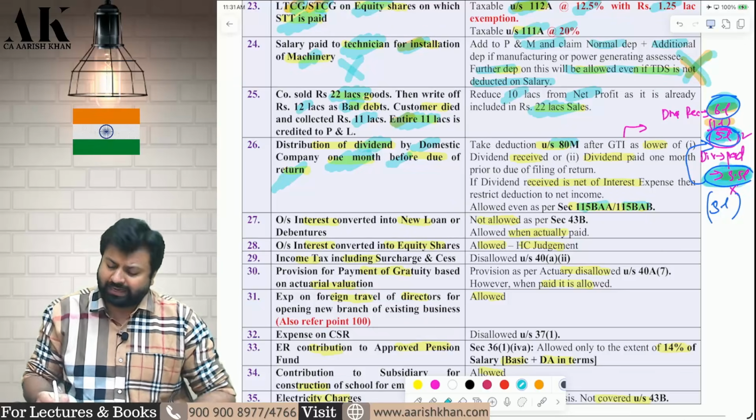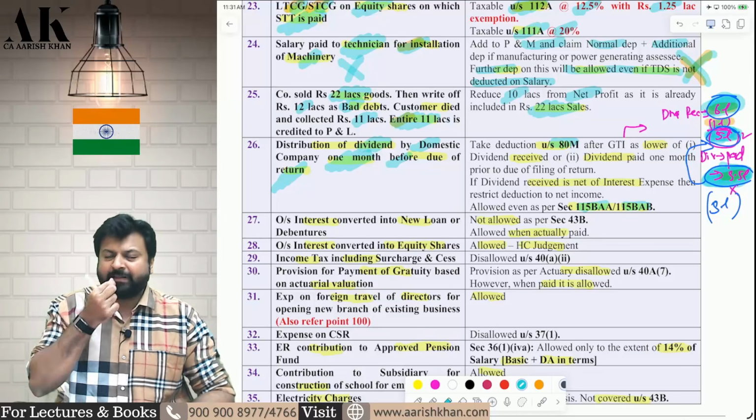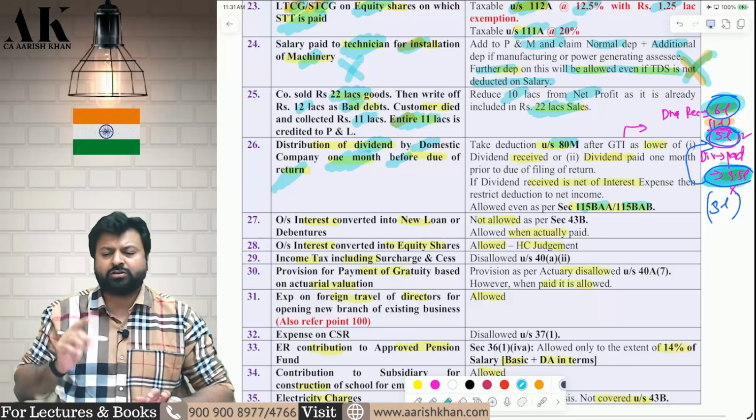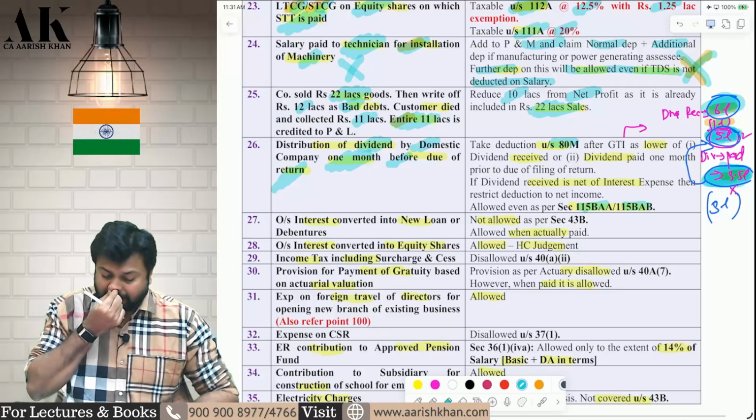Okay, try to do that. ICAI is comparing this with net dividend, and alternatively, they are saying that you can compare with gross dividend also. Whatever you want to write, you can write. It is your choice. But according to me, you can compare the dividend paid with the net dividend. I hope it is clear to all of you.